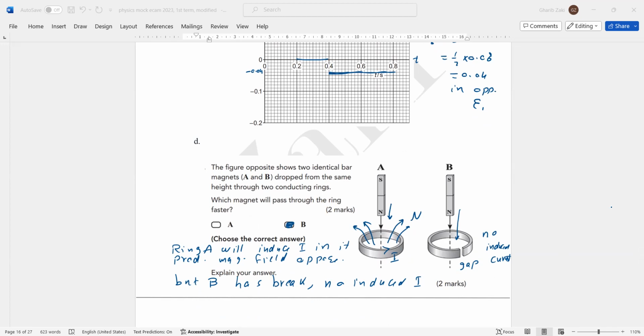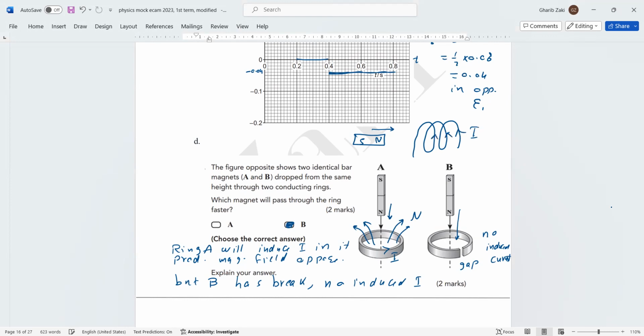This here is Lenz's law. What does Lenz's law talk about? If we have a coil, solenoid, and the bar magnet, north and south, if that bar magnet moves toward the coil, then what happens? An EMF is induced in the coil, producing a current.